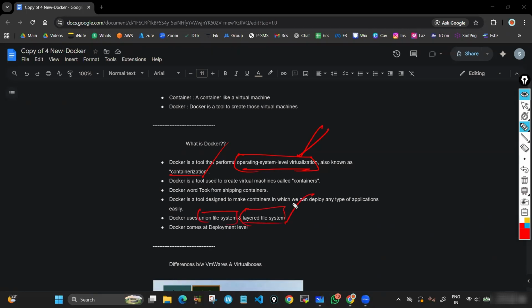Layered file system means when it is in container format, each activity forms a layer. That's why it is a layered file system. What is union file system? In an image, you can't edit the image as it is, because inside the image, all software, files and folders form unity. You can't break that. You can't edit. That's why we call it a union file system.